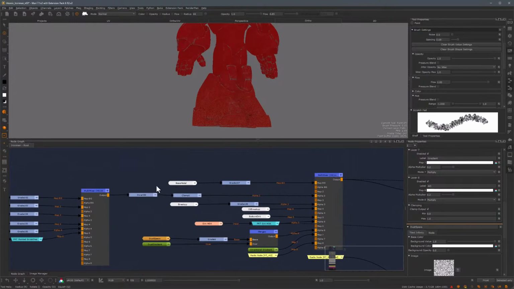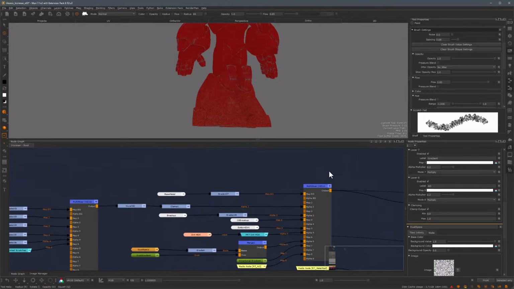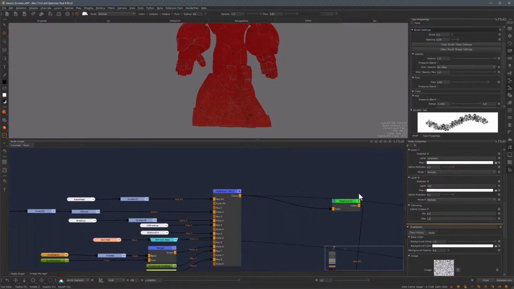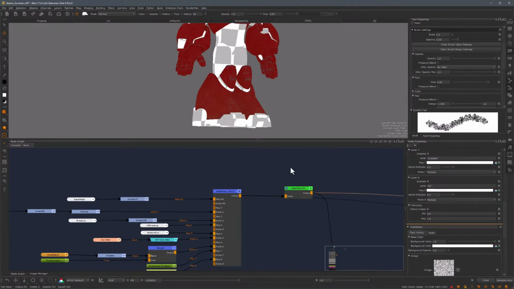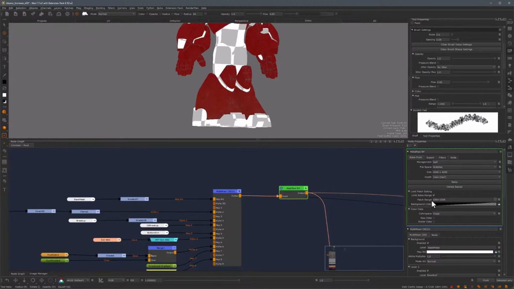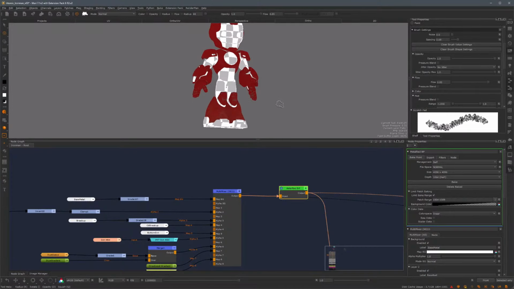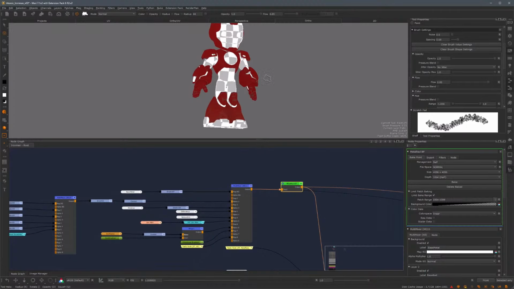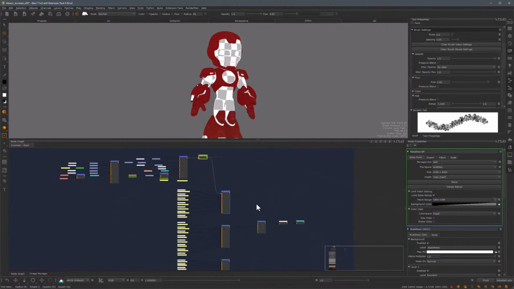So I have quite a few different nodes now going into this metal red. What I'm doing, just to make my life and Mari's life easier when dealing with this, is use a bake node and bake just certain UDIMs, in this case just the UDIMs where the metal red is, to make it easier for me to interact with Mari as I'm painting more of these selection groups. So now that we have this, let's just switch back to our diffuse channel,